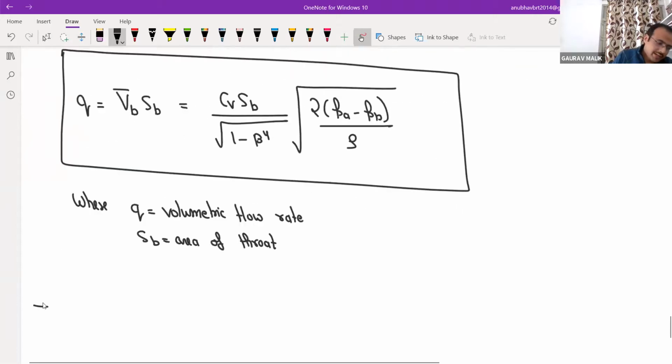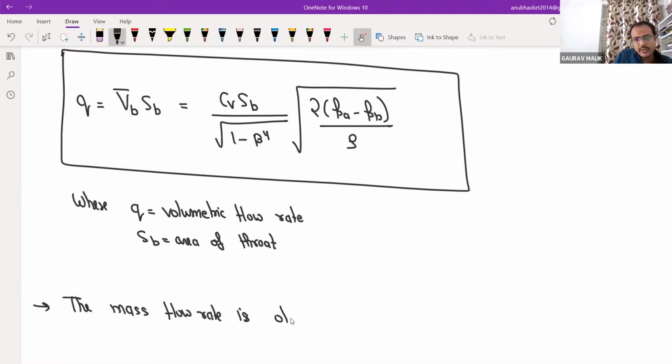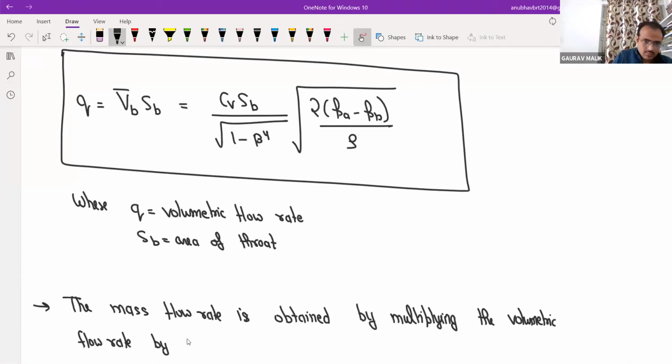You can also get the mass flow rate. So the mass flow rate is obtained by multiplying the volumetric flow rate by the density.